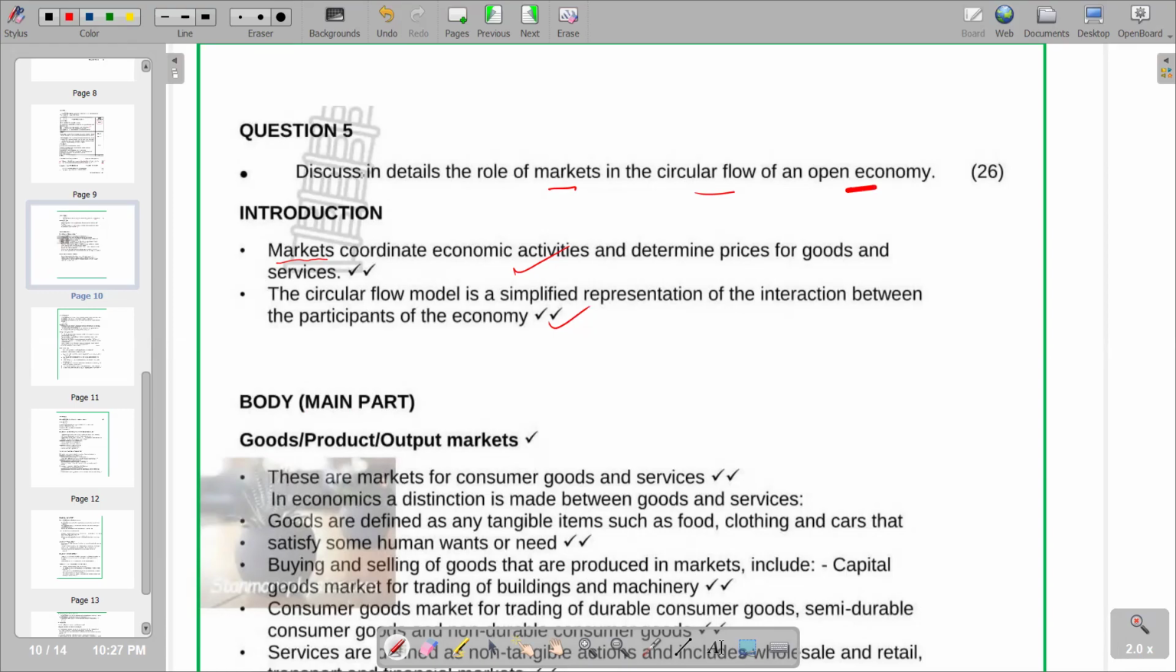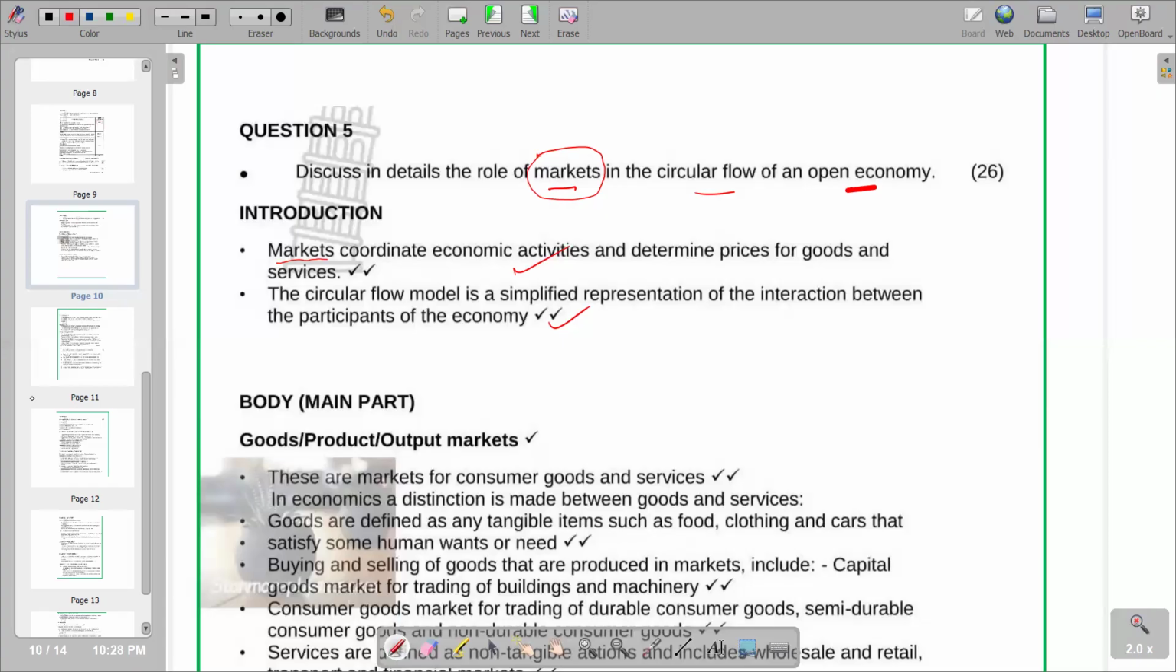Then going to our main board now. Our question is saying discuss in detail the role of markets in the circular flow of an open economy. So the role of markets, that's where we have got our main term. Remember, the different markets that we can include there. We can have the product market. We can also have the factor market. We can have the money market. We can also have the foreign exchange market. So those are the typical markets that we are going to include in the main body. We are going to explain and discuss those markets.